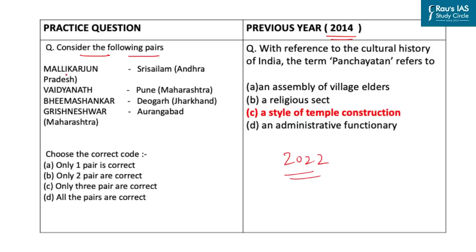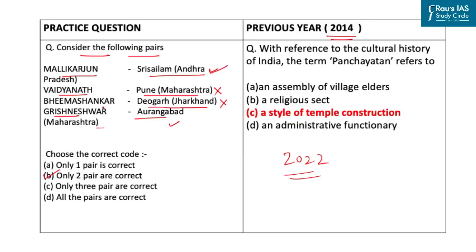The first pair is Mallikarjun, which is matched with Srisailam in Andhra Pradesh. Now this pair is correct. The second pair given here is Vaidyanath matched with Pune, Maharashtra. Now this pair is wrong. The third pair given here is Bhima Shankar matched with Deogarh in Jharkhand. Now this pair is wrong. The fourth pair is Grishneshwar of Aurangabad, Maharashtra, and this pair is correct. The question further says, choose the correct code, and as only 2 pairs are correct, the correct option will be